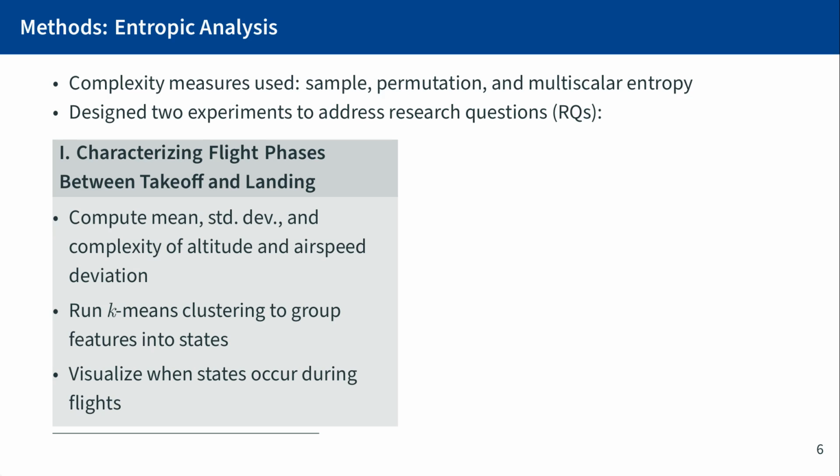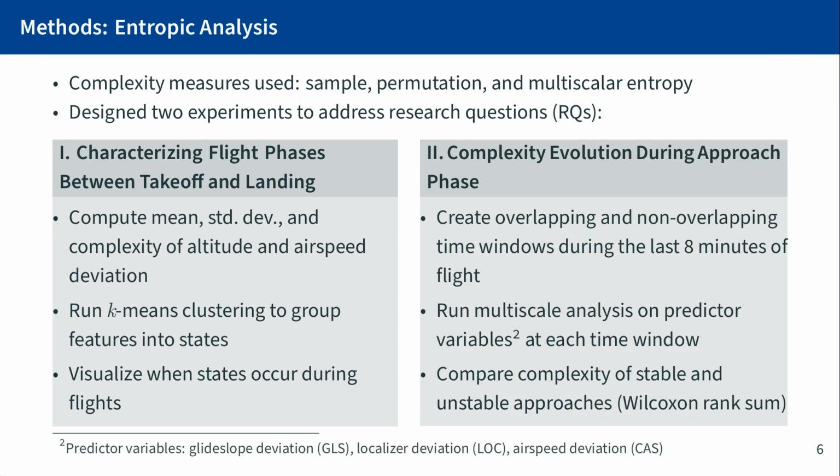For the second experiment, we wanted to see how the complexity evolved throughout the approach phase. So for this, we created overlapping and non-overlapping windows, which I'll talk more about later, during the last 8 minutes of flight. We limited our analysis to the last 8 minutes of flight because, on average, we saw that a plane crosses the 1,000 feet threshold at about 2 minutes before landing. The 1,000 feet threshold is important because that's when the determination of unstable approach is made. So therefore, we have 6 minutes of data to look back on to see how the anomaly is evolving. We then ran multiscale analysis on the predictive variables, which are glide slope deviation, localizer deviation, and airspeed deviation. These three variables have been shown to be top predictors for unstable approaches.